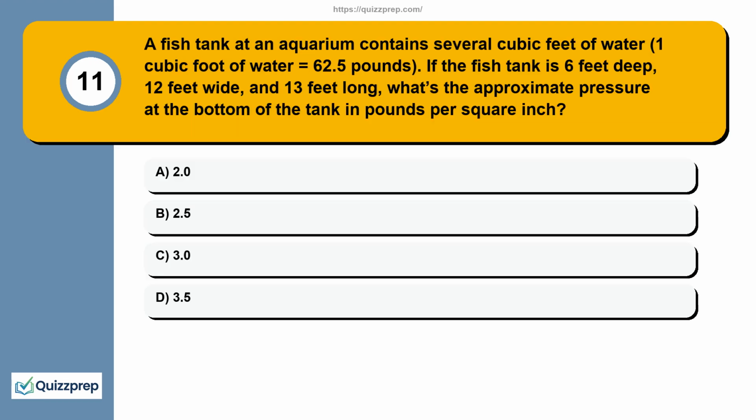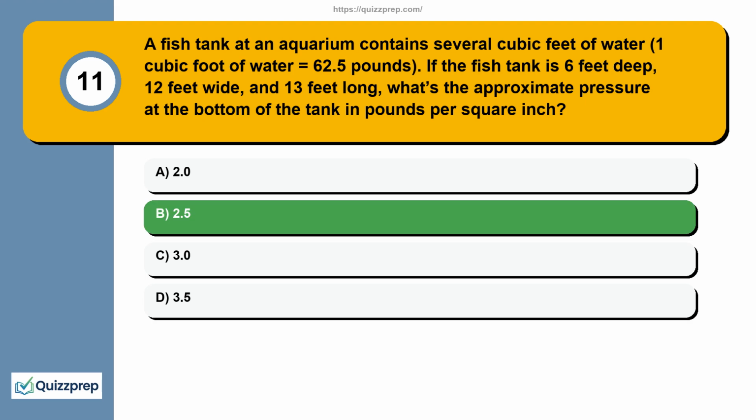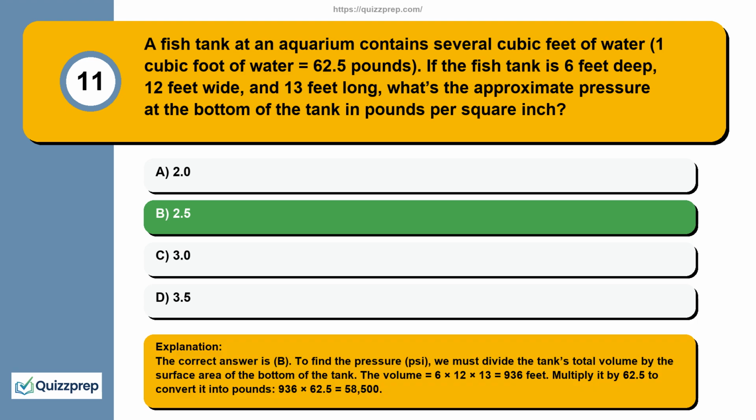Question 11. A fish tank at an aquarium contains several cubic feet of water. 1 cubic foot of water equals 62.5 pounds. If the fish tank is 6 feet deep, 12 feet wide, and 13 feet long, what's the approximate pressure at the bottom of the tank in pounds per square inch? A, 2.0. B, 2.5. C, 3.0. D, 3.5. The correct answer is B.